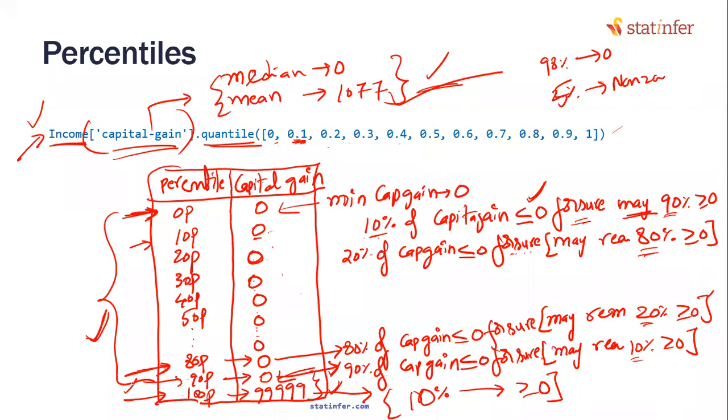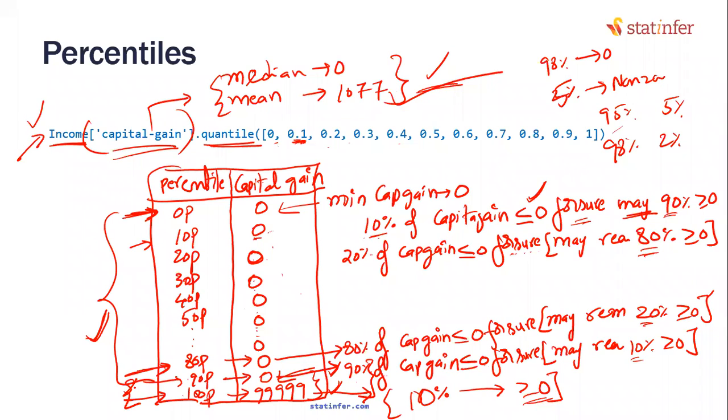You may have to do a drill down from 90 to 100% of the data. Maybe 95% of the data is 0, only 5% are non-zeros. Maybe 98% are zeros, 2% only are non-zeros. Who knows? We can't really guarantee that the last 10% of the data must have positives.